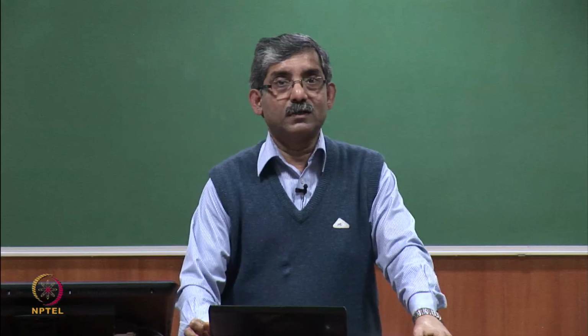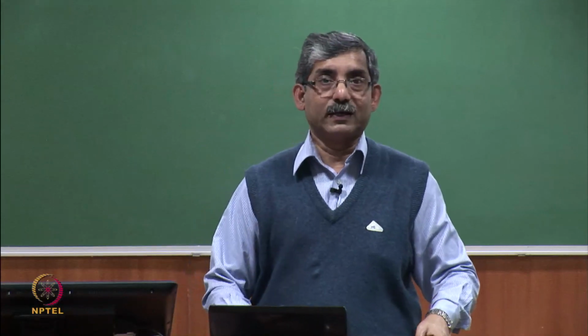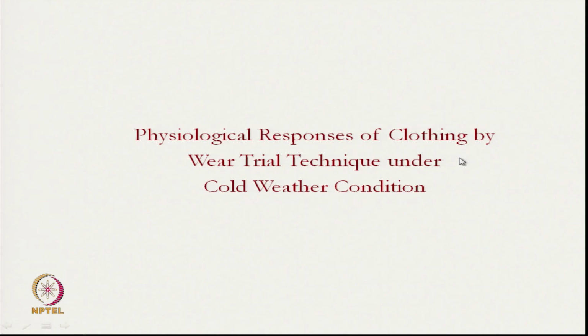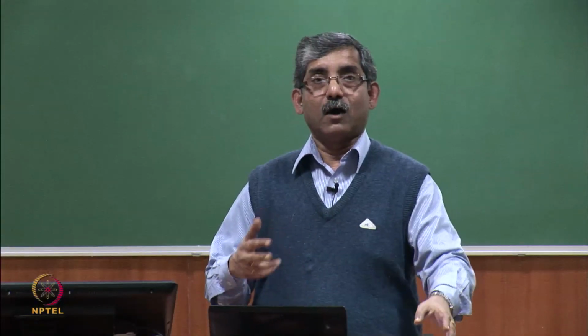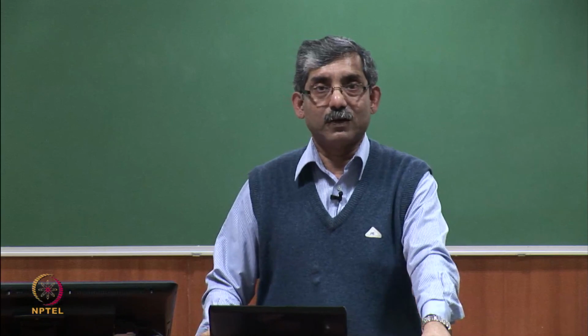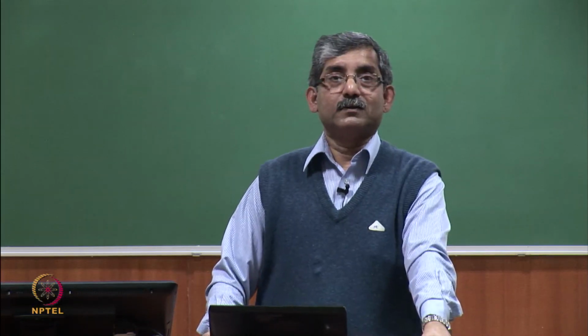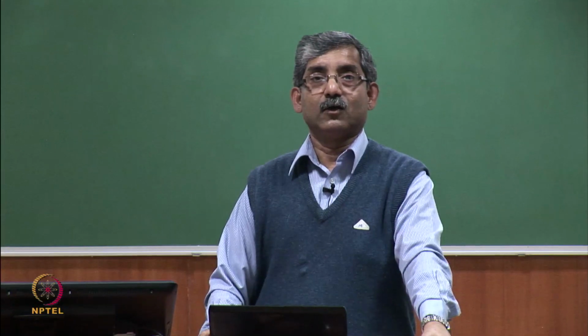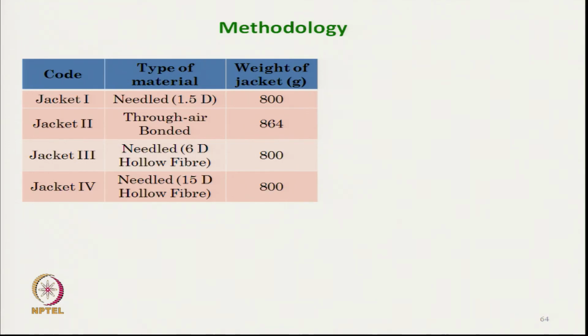Next experiment was the wear trial technique. The outer wear jackets were prepared and the experiment was carried out in a cold chamber. So, 4 jackets were developed. In jacket 1, the middle layer was needle punched fabric. The mass of the jacket was around 800 to 864 grams, within that range. Here the inner and outer layers were kept constant for all the 4 jackets.